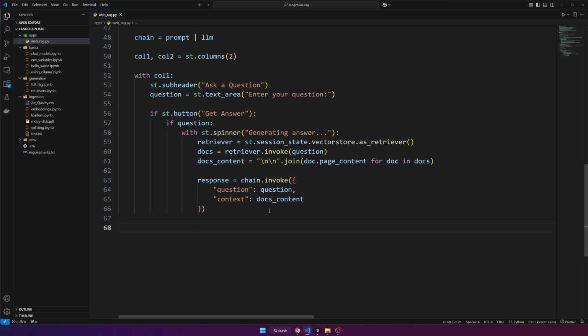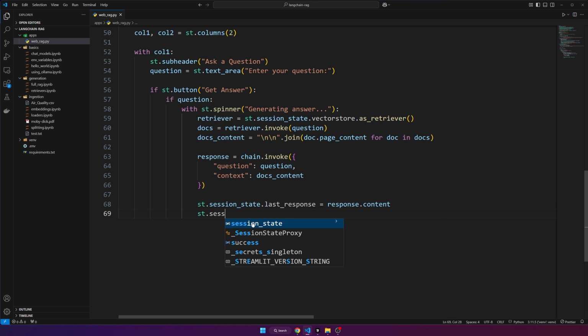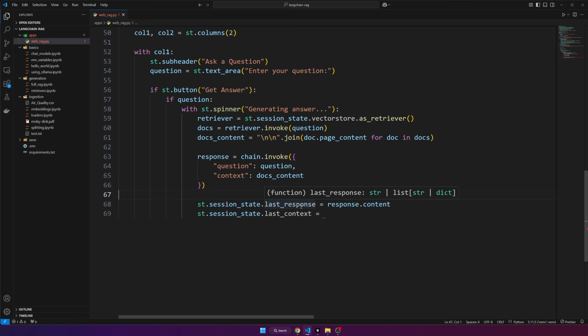Now just to clean up, what we want to do is take the answer from this and store it in the session state so that we can display it properly. So we'll do session_state.last_response is equal to response.content, and then now we could do st.session_state.last_context. We're saving the response because we want to show the response of the model, but also we're saving the context because we want to enable them, as you saw in the demo, to see the context that the model was provided to answer the question, because it is pretty helpful to see that. So we'll pass in docs to that. So it will save it.